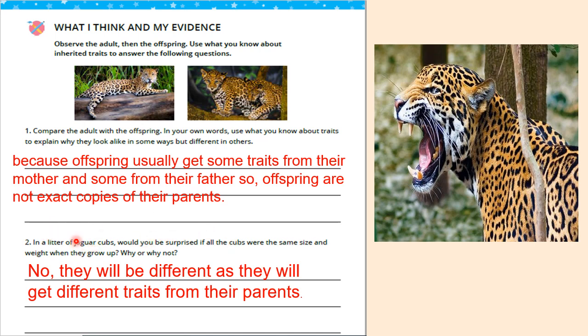So brothers or sisters do not have the same traits from their father and mother. They are different too. So no, they will be different as they will get different traits from their parents, not the same weight or the same size.